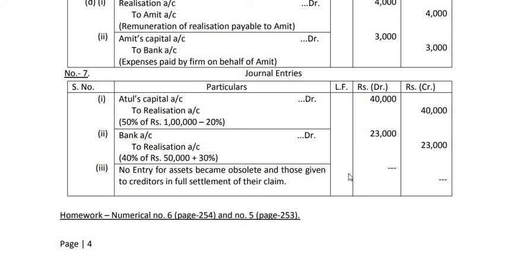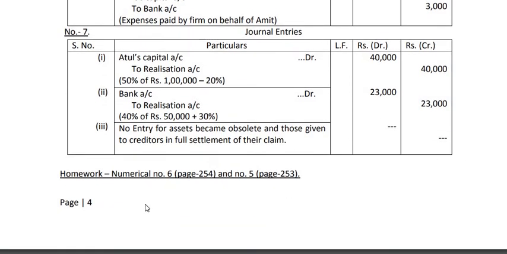Okay. Now after doing these two practical sums, you have to solve two sums as homework, that is numerical number 6 on page 254 and numerical number 5 on page 253. So these are like these two sums: number 6 is like number 1 and number 5 is like number 7. So when you go through these sums carefully, you will be able to solve these two problems, number 6 and number 5, given on pages 254 and 253. In the next class we shall try to solve some other problem. Okay.